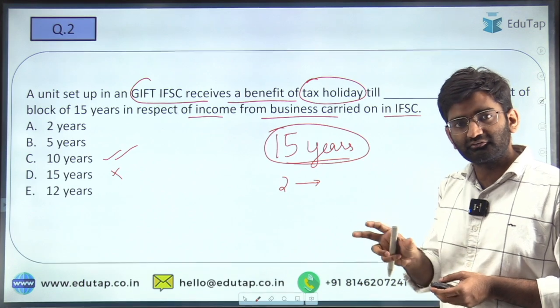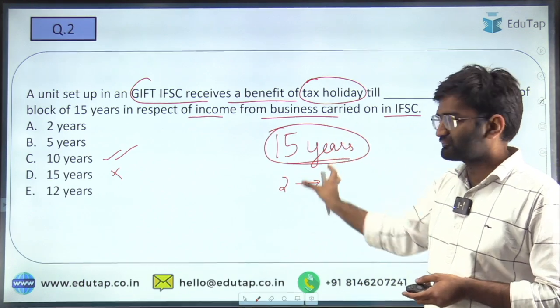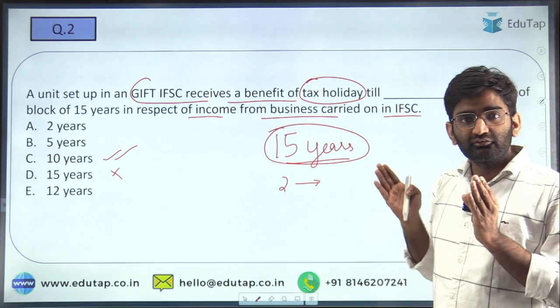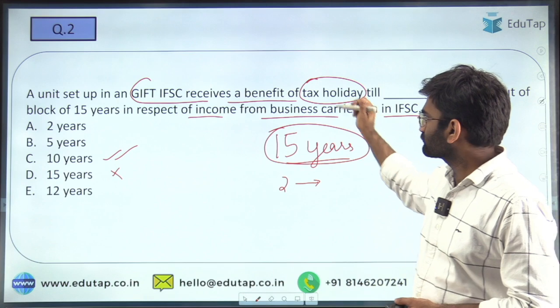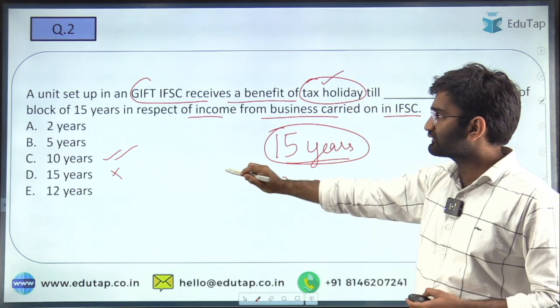So these 10 years are consecutive, but within the span of 15 years, any 10 years consecutively the unit can enjoy the tax benefits, and that is something that is called a tax holiday. So the correct answer here is C.